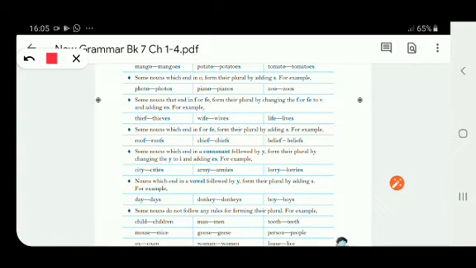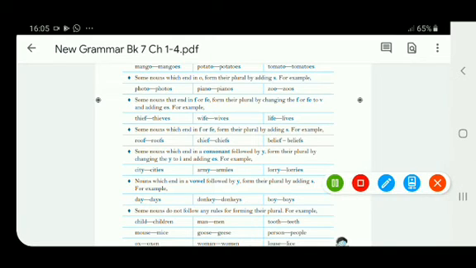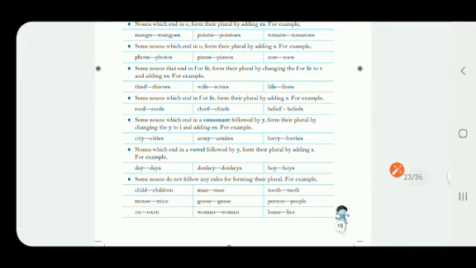Now, some nouns do not follow any rules of forming their plural. They don't follow any rule. So, for example, you can see child, children, man, men, mouse, mice, ox, oxen, goose, geese, woman, women, tooth, teeth, person, people, louse, lice. So they don't follow any rule for changing into plural. Right?